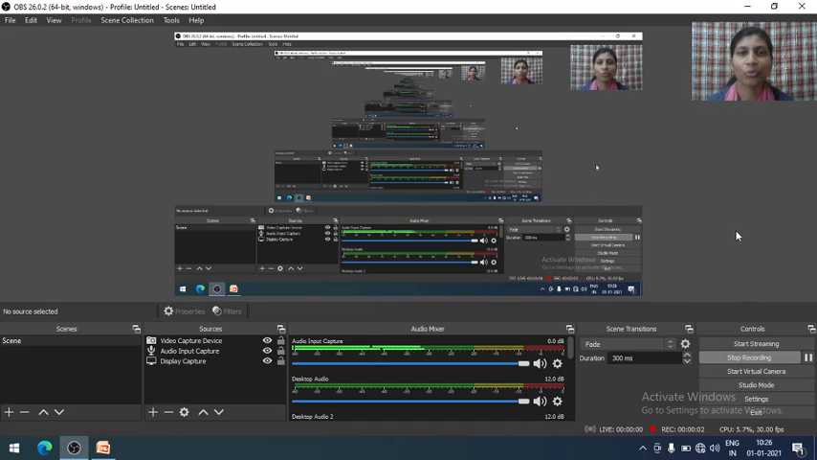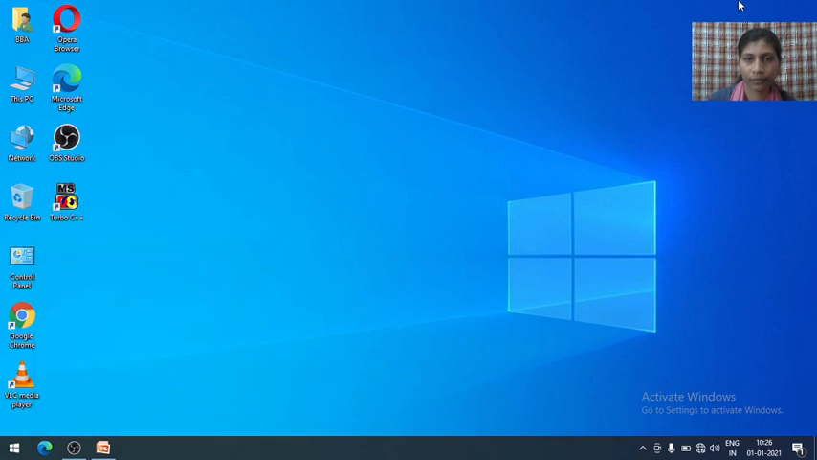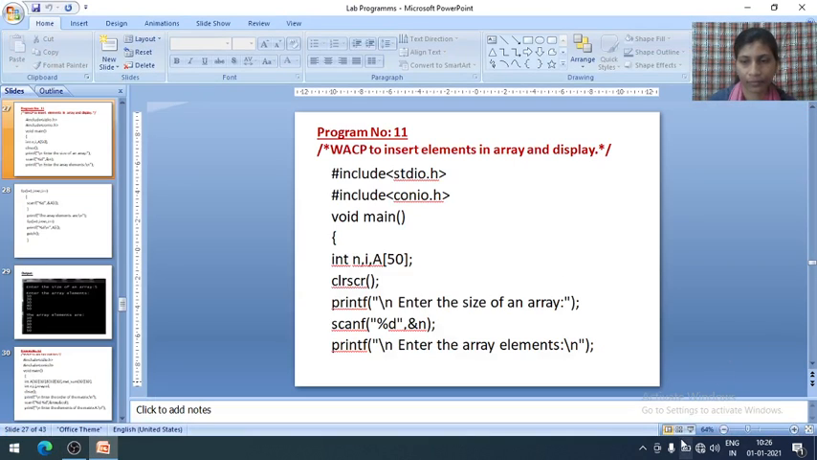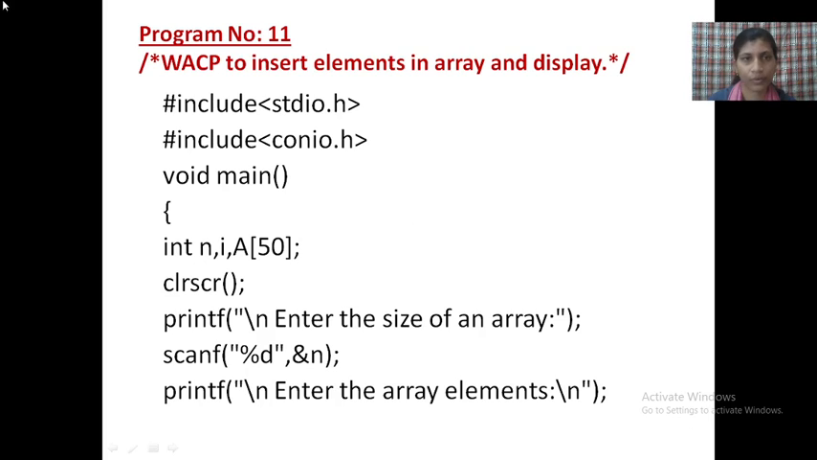Hello, good morning. Today we will see your 11th C program. Array means how we can display the array functions. See here. Your program number 11 is: write a C program to insert elements in an array and display.